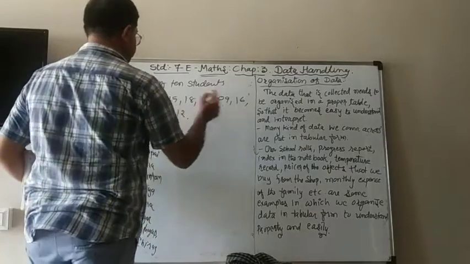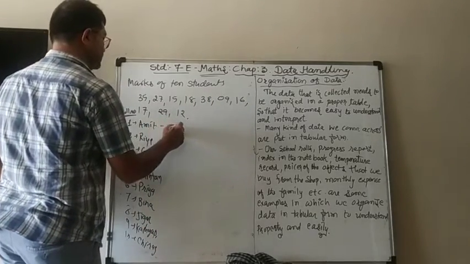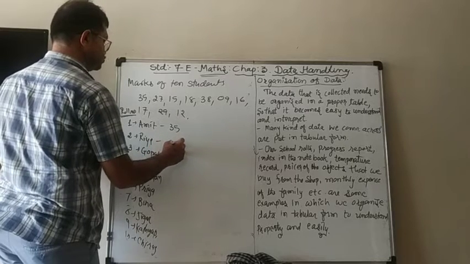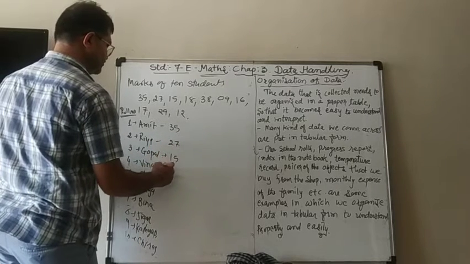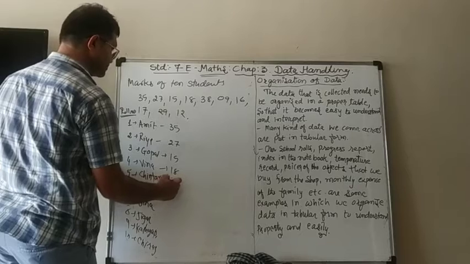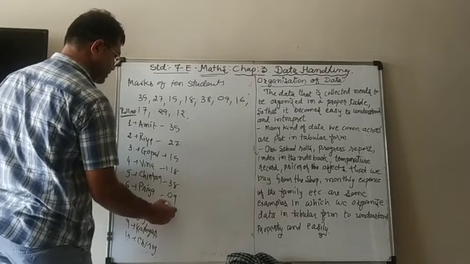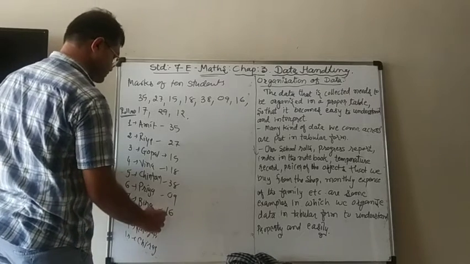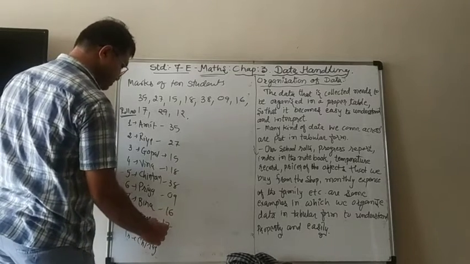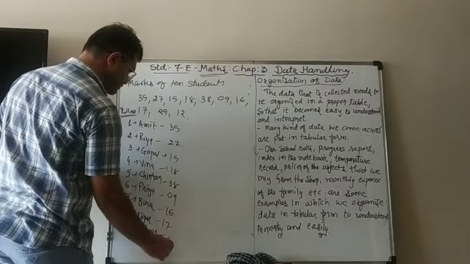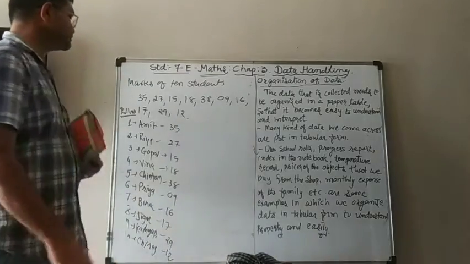And I write down the marks: Amit got 35 marks, then 27 marks, 15 marks, 18 marks, 38 marks, 9 marks, 16 marks, 17 marks, 29 marks and 12 marks.